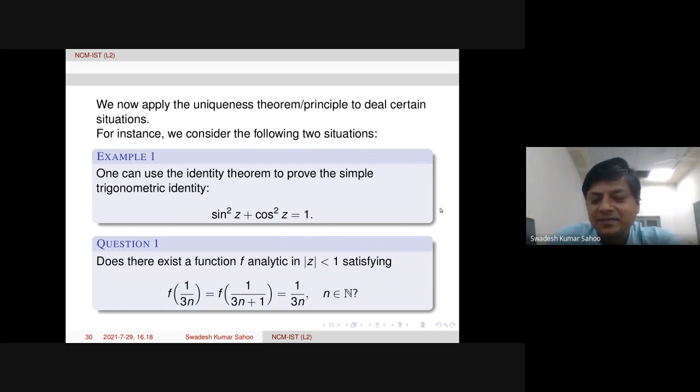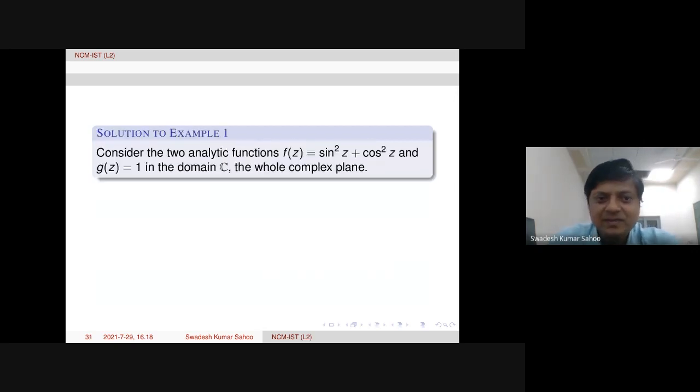Let us see the first one. The first one is actually trivial. For sin square z plus cos square z, we take one function, and for the constant 1, we take another function. Then we apply the identity principle. That is the idea. So, solution to example 1: consider two functions, f of z is sin square z plus cos square z, and g of z is 1, in the domain C. Here domain C is the whole complex plane.